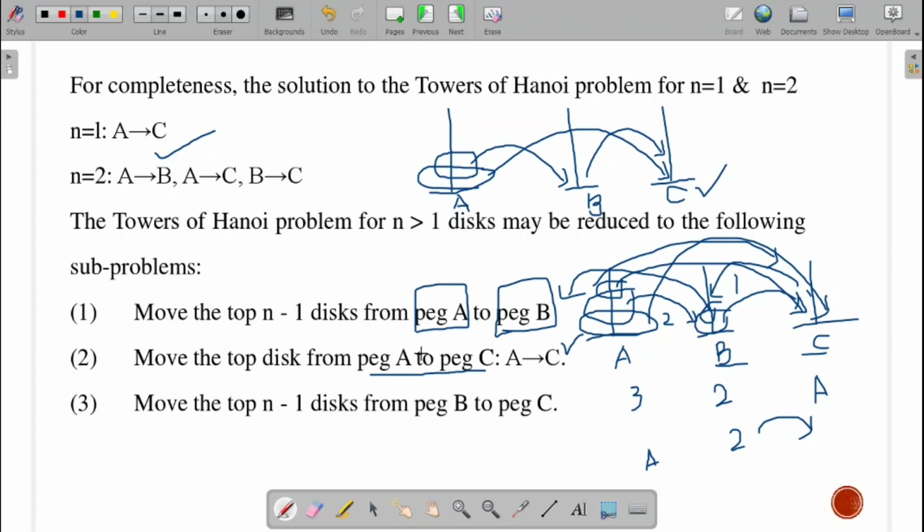The last disk I will move from A to C. Then I will move the n minus 1 disks from peg B to peg C, using A as the auxiliary peg. Fine. This is the basic logic of solving the Tower of Hanoi problem, which includes these three sub-problems. The large problem can be divided into these three sub-problems.